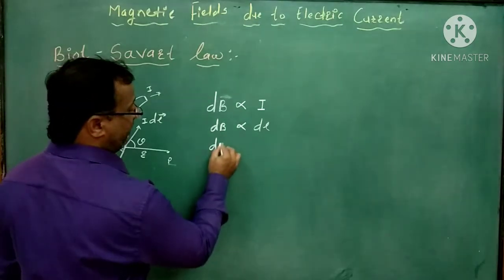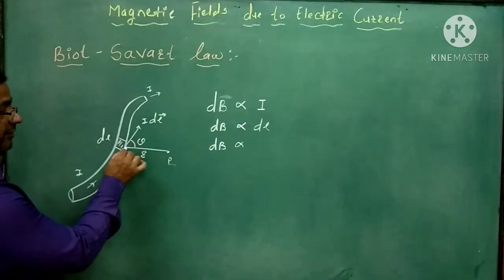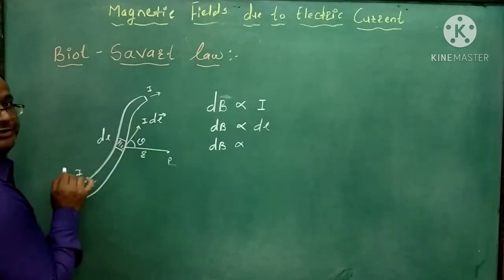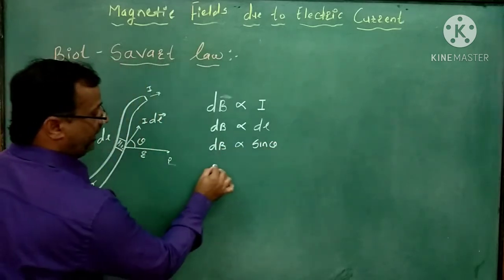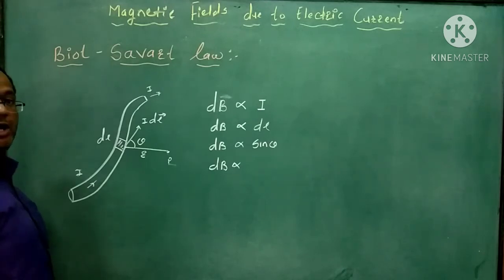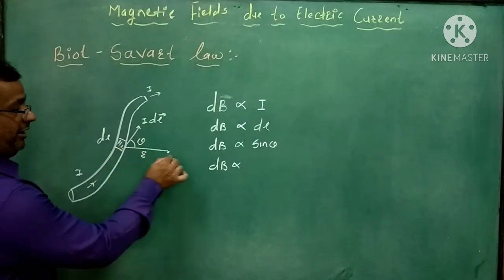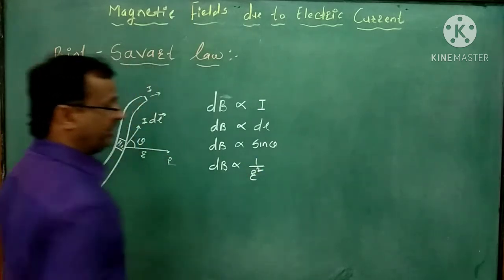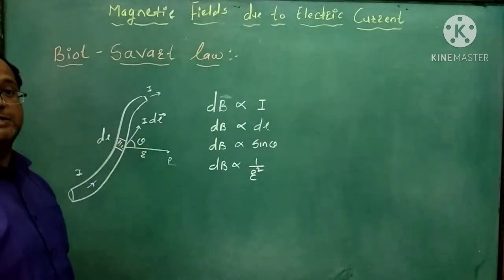Again, it is directly proportional to the sine of the angle between the line joining point P and the element, so sine theta. And this magnetic induction is inversely proportional to the square of the distance between the element and the point, so 1 upon r square. This is the statement of the Biot-Savart law.